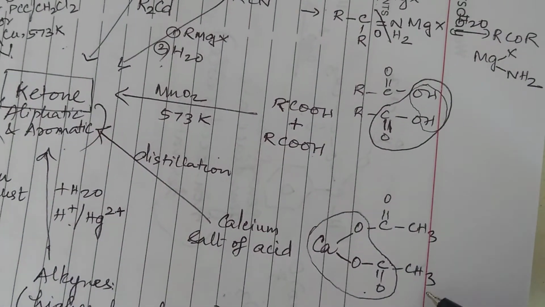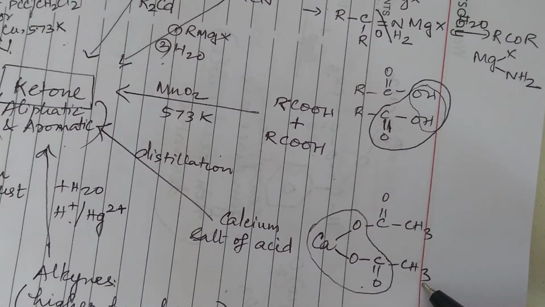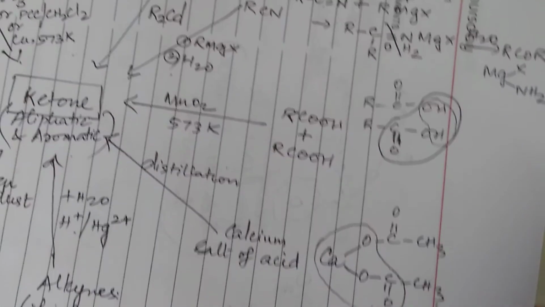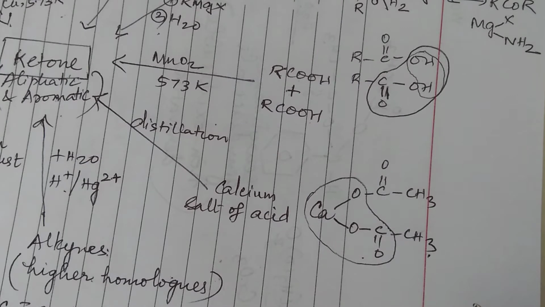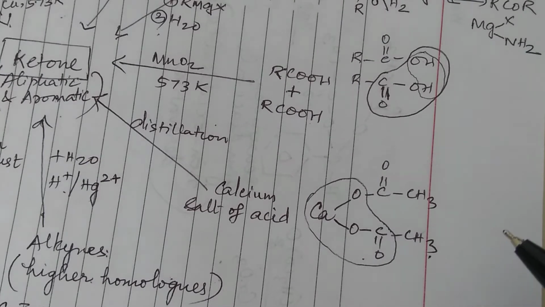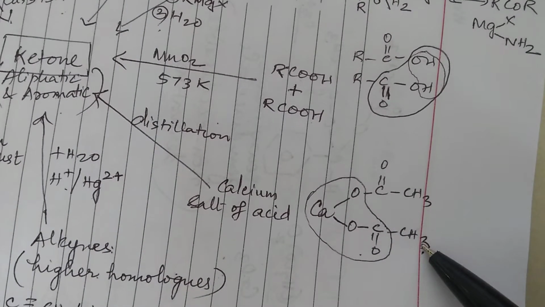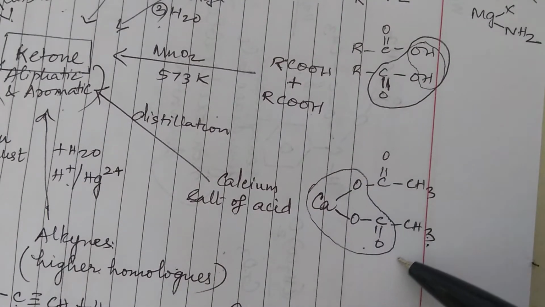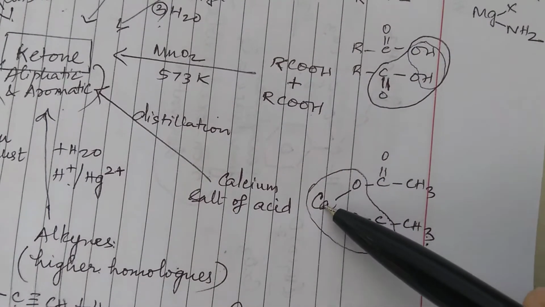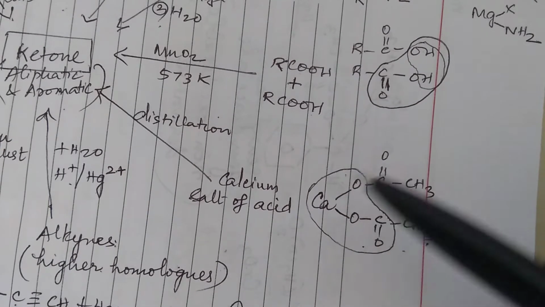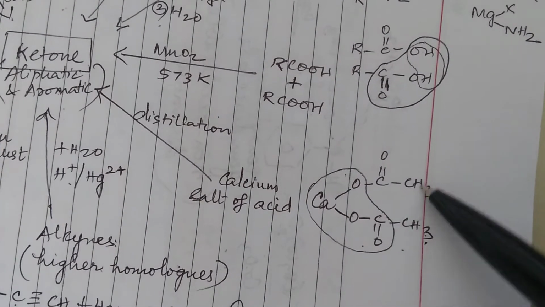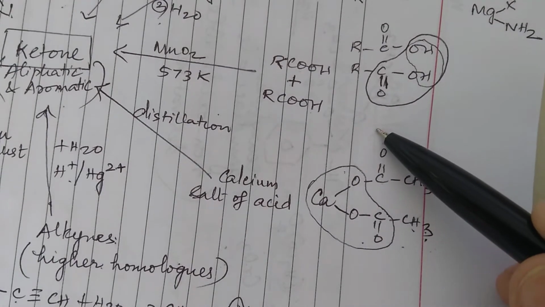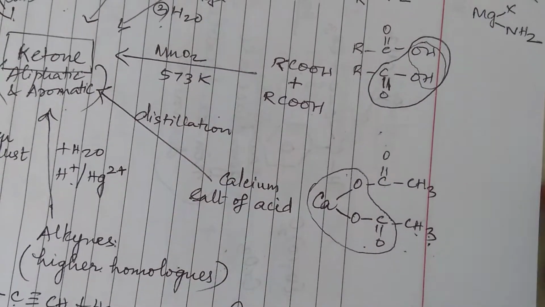Then calcium salt of acid. I told you in the aldehydes, you can prepare only formaldehyde, I told you. Whereas any other calcium salt of acid you take, you can get a ketone. So here what is the basic thing that's happening? An insoluble salt separates out. Which is the insoluble salt here? Calcium carbonate. That is getting separated. So what is left behind? CH3COCH3. A ketone is left behind. That's how a ketone can be formed.